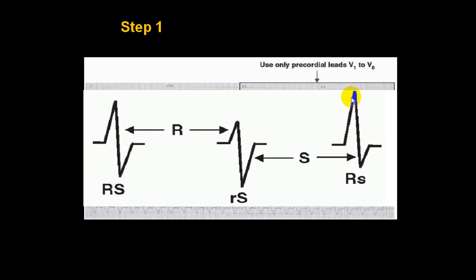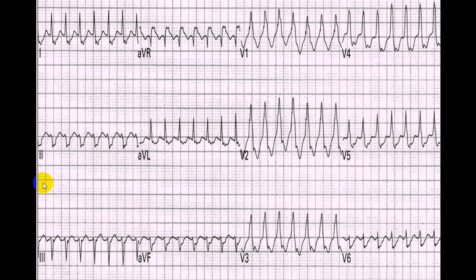Here R is tall and S is small. It may be any one of these patterns. But if this is prolonged and if it is more than 0.16 second, it is in favor of VT. So we use this particular criteria. You can see here, from here till here, it is prolonged. So this is what we call.